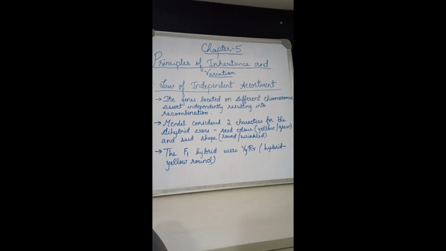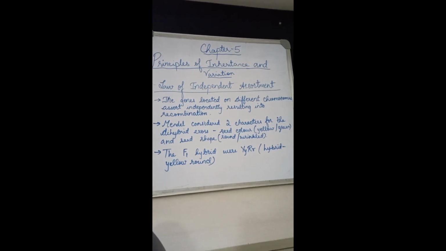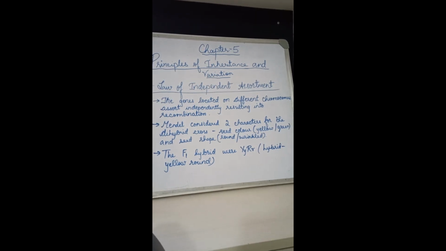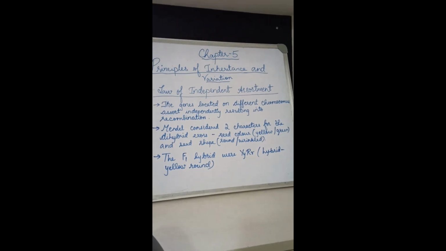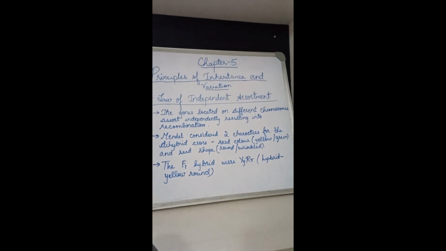The third law is the law of independent assortment. If you break down those words, independent means on its own, and assortment means segregation. Here, what does it say? The genes located on different chromosomes assort independently, resulting in recombinations or mixing of characters.